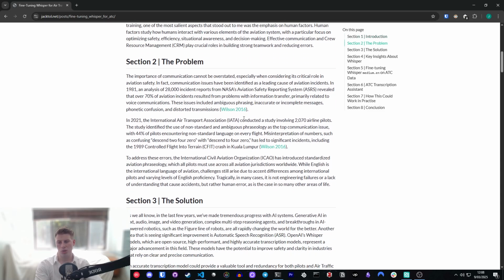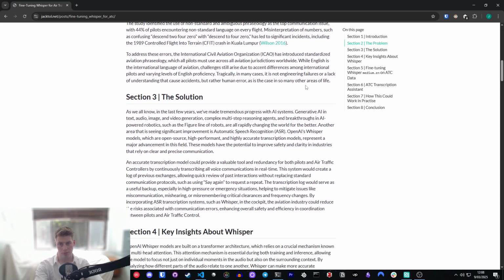So I thought of a good solution here, which is that in recent years we've seen a huge improvement in AI models that have come into the market, like open source models as well. In the automatic speech recognition sector, Whisper came to light a few years ago from OpenAI. Now, Whisper models are tremendously accurate in so many different contexts, but one context which they fail in quite dramatically is ATC communication, most likely just due to a lack of exposure during training for the base models.